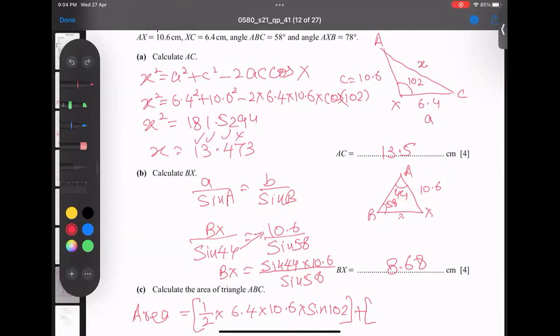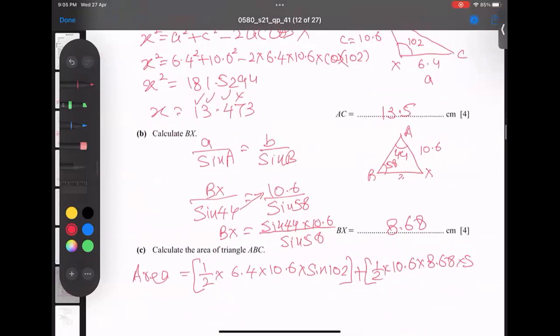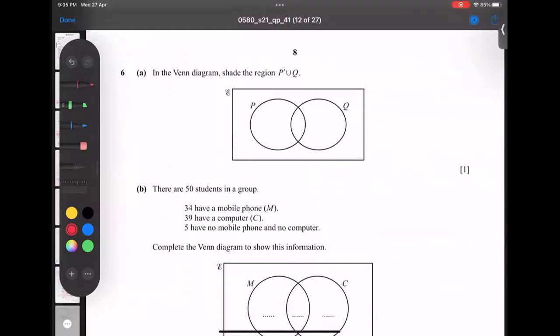That is very clear: half into one side 10.6, second side 8.68, which I've just found, and the angle we have already, this 78. So it means this times sine of 78. Never cos, always sine. If you type in the calculator, the area of triangle ABC, I am getting 78.17. After rounding, I get 78.2. That's it. Let's go for the next question, number 6.